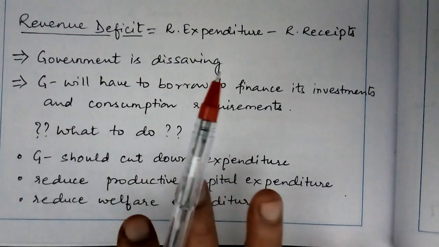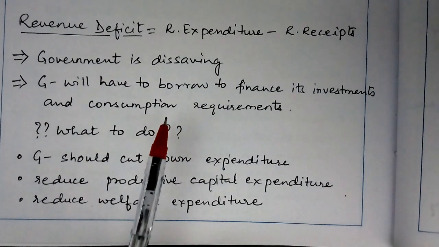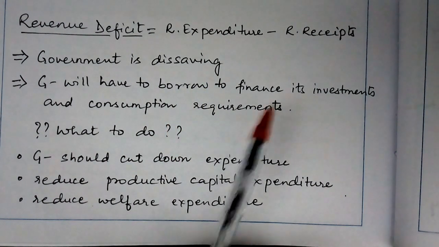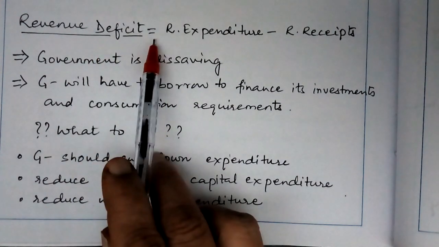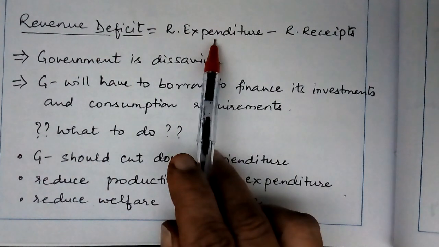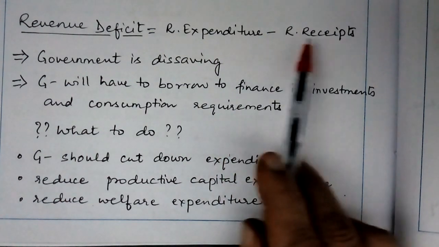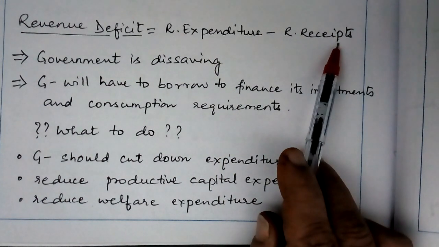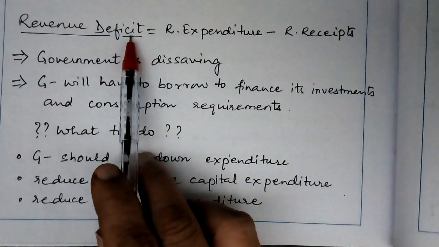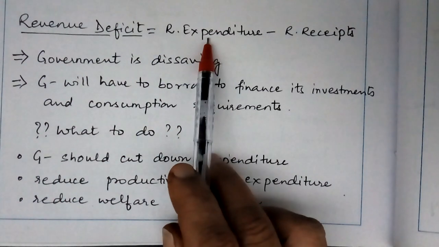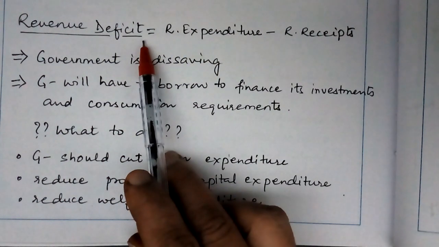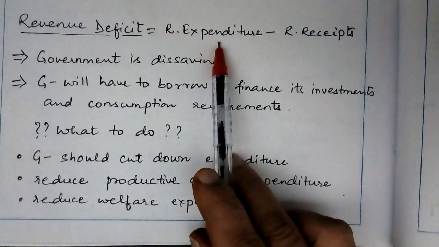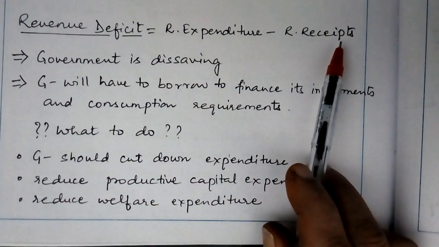It does not include items of capital receipts and capital expenditure. Hence, revenue deficit is equal to revenue expenditure minus revenue receipts. Since it's a deficit, the expenditure would be greater than receipts. Hence, revenue deficit is equal to the revenue expenditure minus revenue receipts.